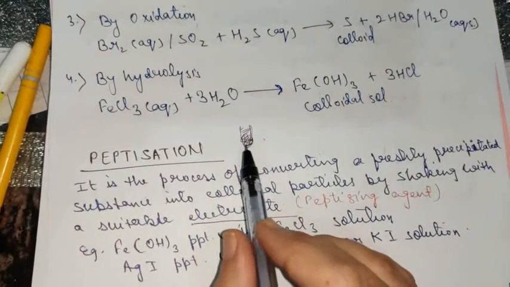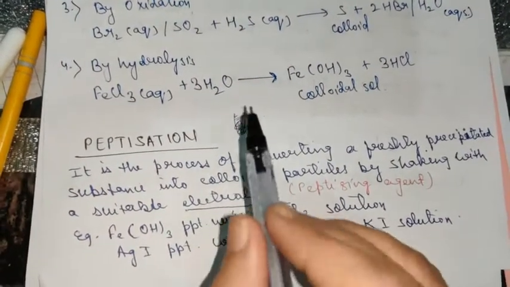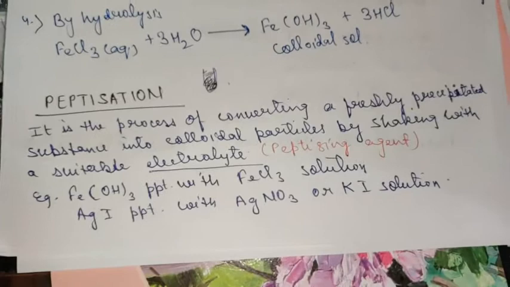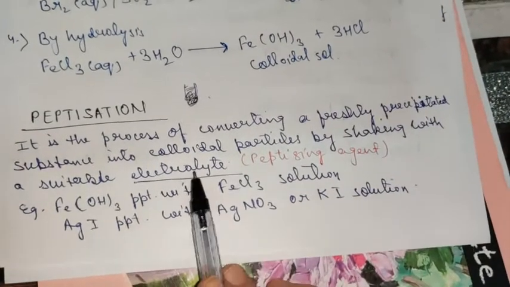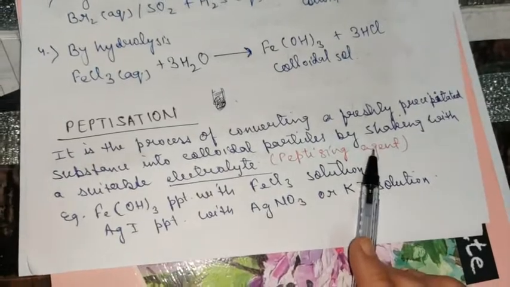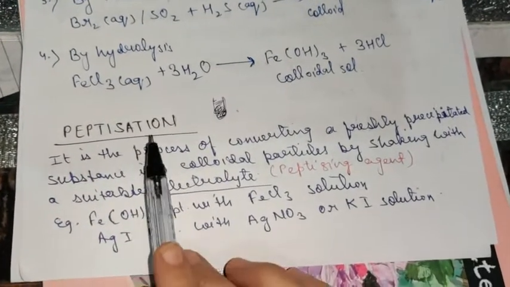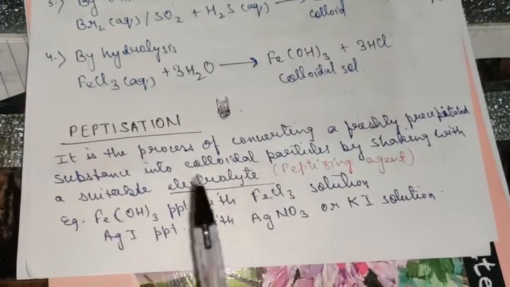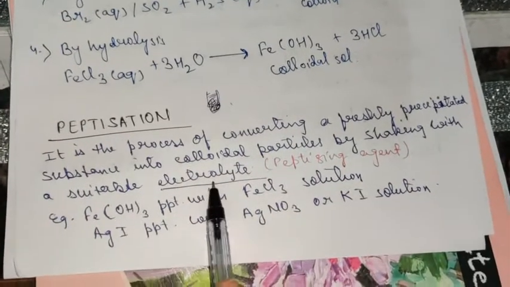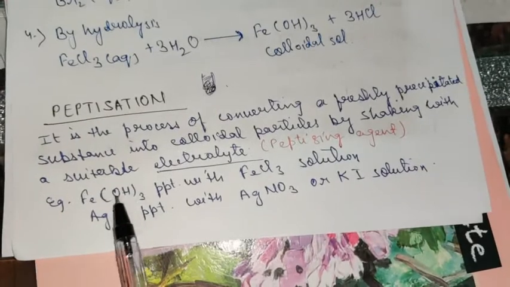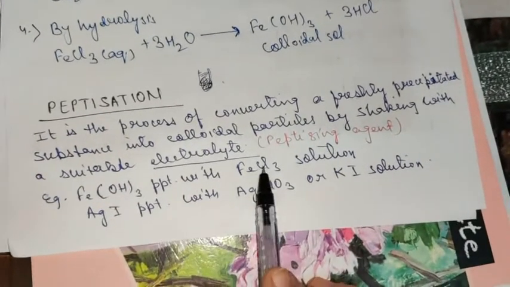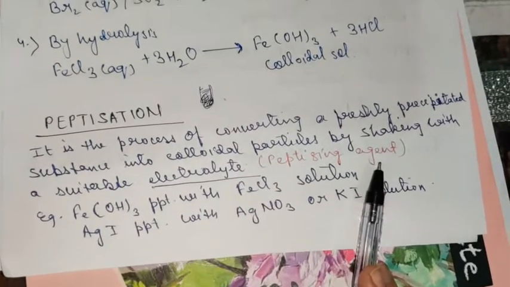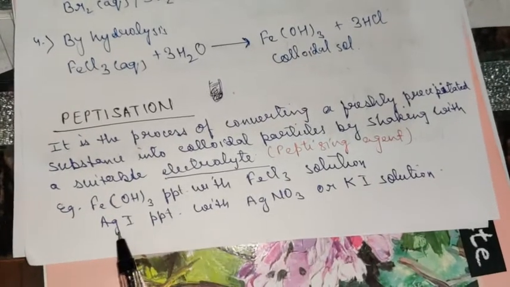So basically the precipitate is what we need, and this can be converted into a colloidal solution by simply shaking it with a suitable electrolyte, which is known as peptizing agent. This is a very simple process of converting a freshly prepared precipitate into a colloidal solution by shaking it with a suitable electrolyte. For example, Fe(OH)3 precipitate, when treated with FeCl3 electrolytic solution, will get converted into a colloidal solution. Similarly, AgI is a precipitate, silver iodide.